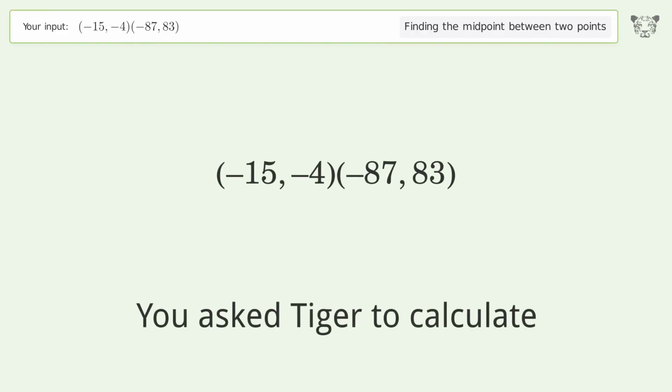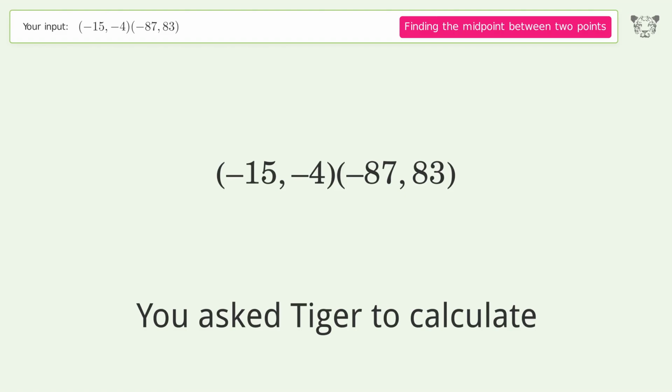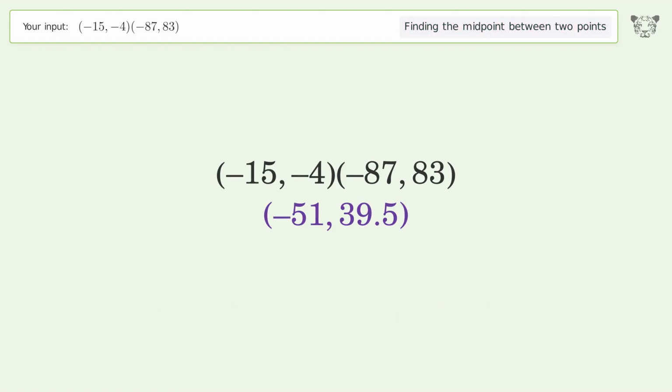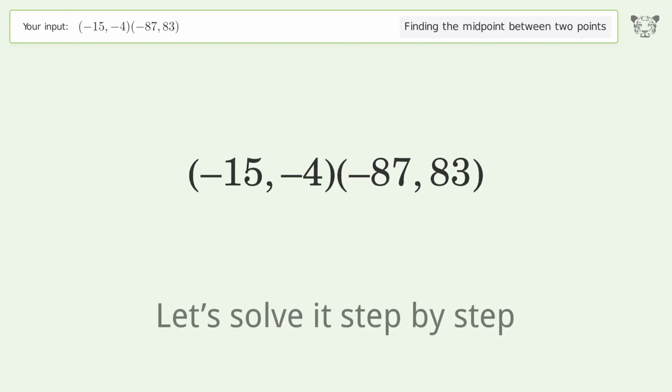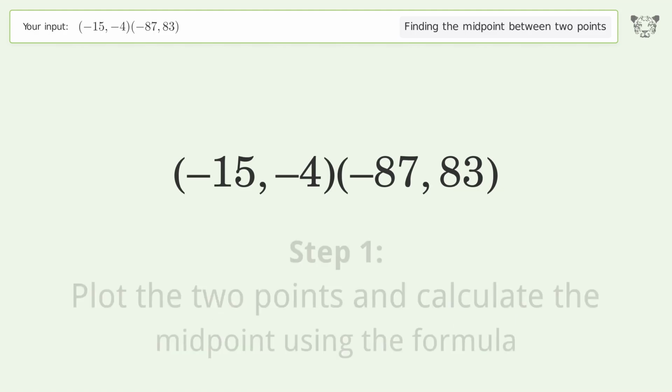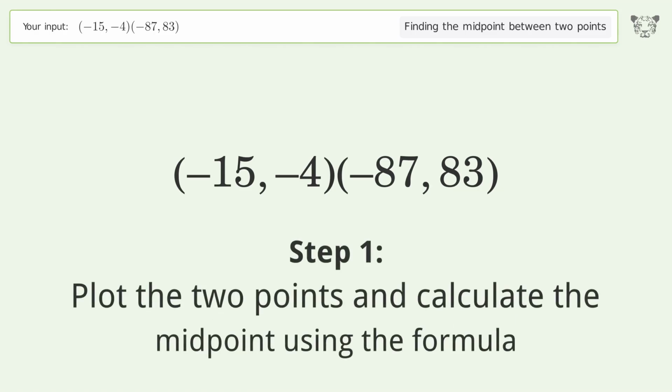You ask Tiger to calculate. This deals with finding the midpoint between 2 points. The midpoint between the 2 points is -51, 39.5. Let's solve it step by step. Plot the 2 points and calculate the midpoint using the formula.